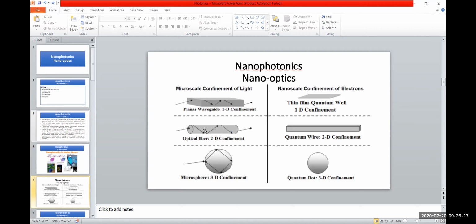It can move in 1 dimension, maybe along the z-axis, but x, y are restricted. And in a similar way, with 3D confinement, like a quantum dot, electron or photon can move only in that sphere, in that particular area. It cannot move out of that small quantum dot. It is confined in that dot.